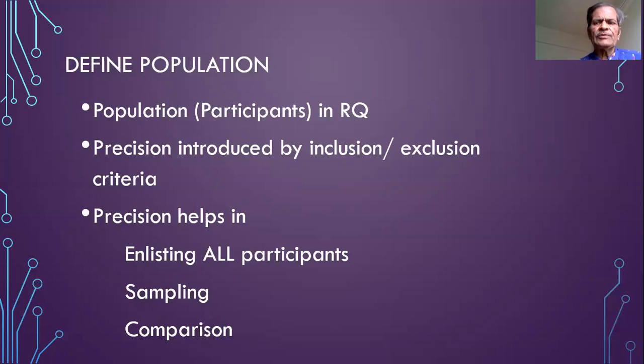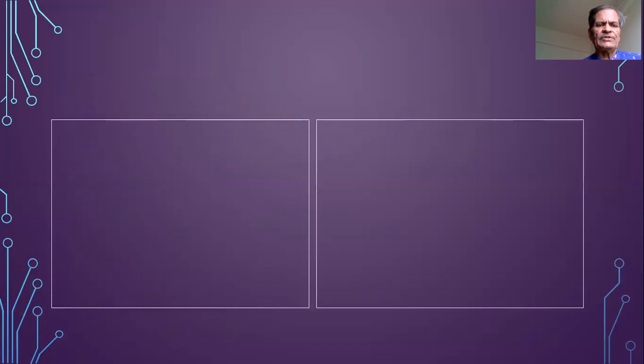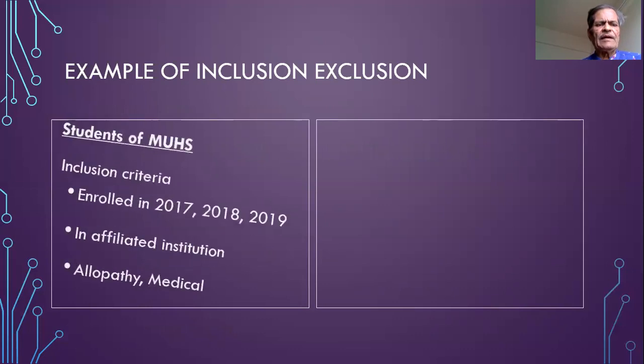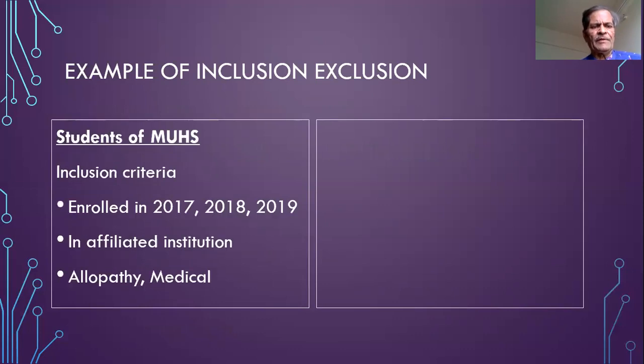Because by inclusion and exclusion criteria, we describe the profile of the participants in the study. If our study is to be compared with other studies, then naturally the profile of the participants of our study and the other study with which we are comparing should be similar. So by describing in detail the inclusion and exclusion criteria, comparisons can be made with other studies and other populations. These are the examples of the inclusion and exclusion criteria.